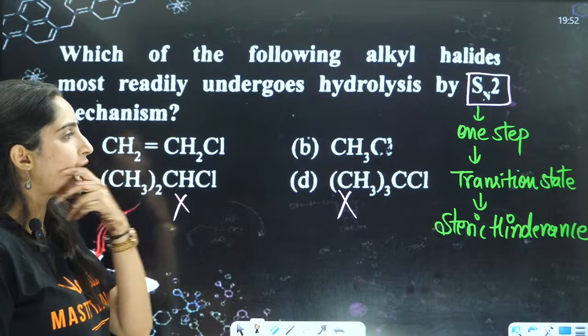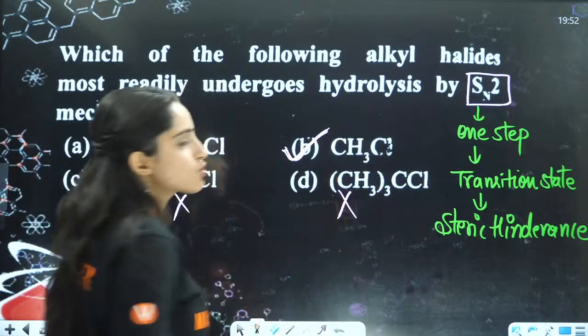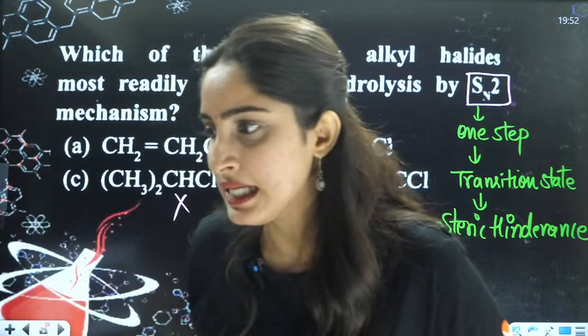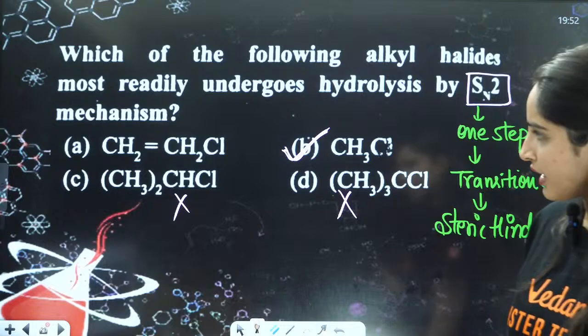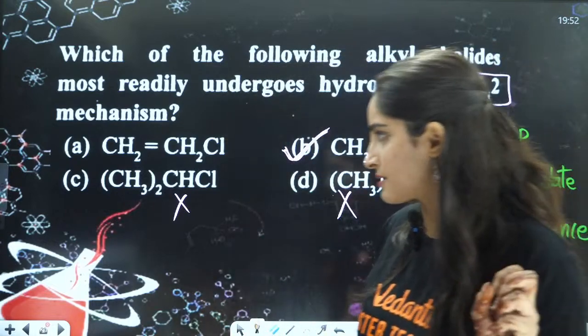Here you have 2 carbons, here you have just 1 carbon. So this will have the least steric hindrance. So the answer will be CH3Cl, right? Very good. So B is the correct answer. Very good everyone. B is the correct answer, right?